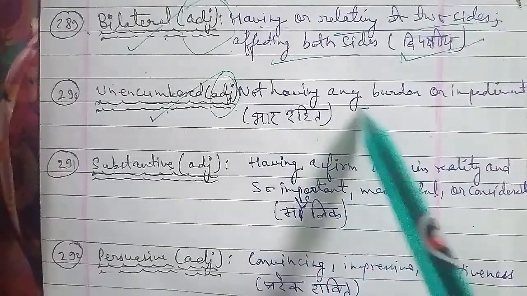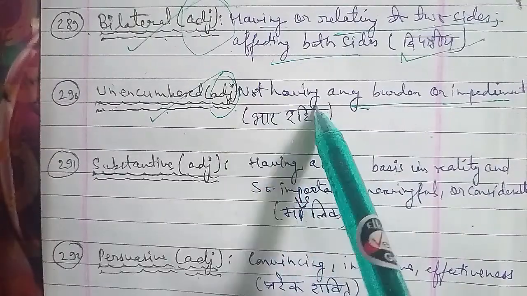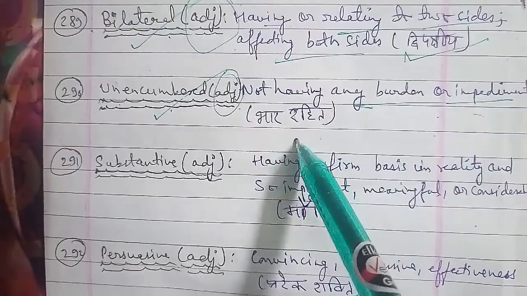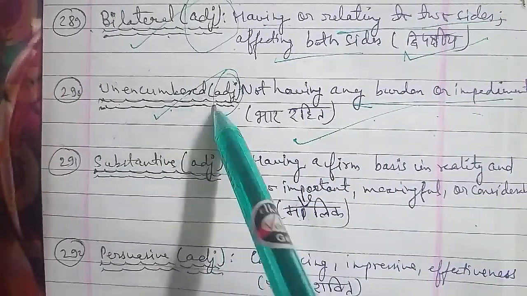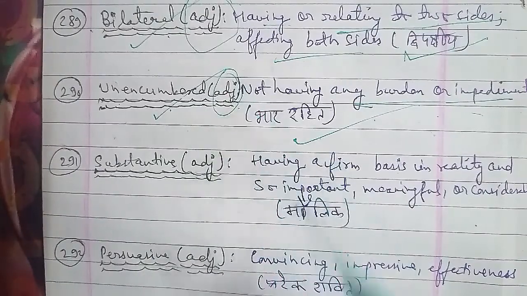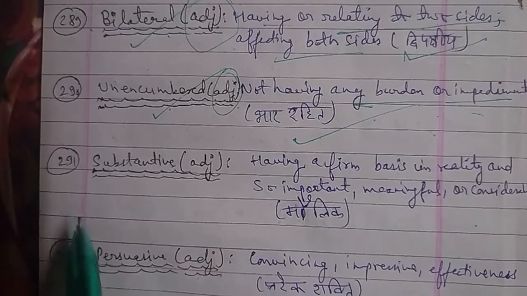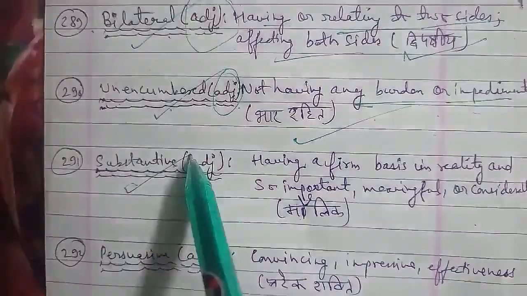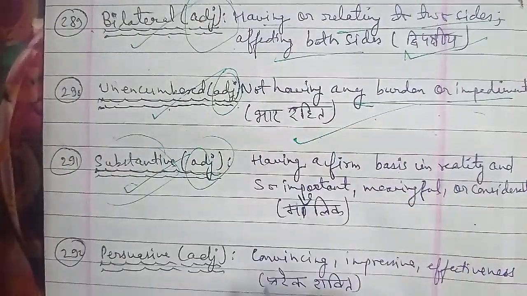Now moving on with the next one that we have, the 291st word, that is substantive. Substantive is a word that is used as an adjective here, and the meaning of substantive is having a firm basis in reality and so important, meaningful or considerable. Basically, if you're having a firm basis in reality and that is so important, meaningful or considerable, and in Hindi you can say that it is maulic, तो substantive का मतलब होता है maulic in Hindi.